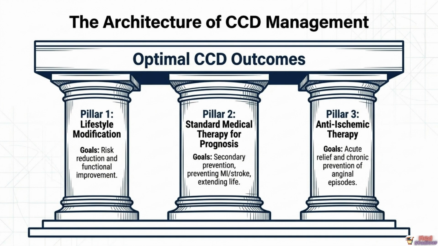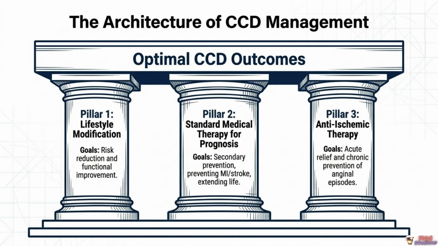These three pillars work together, but it's essential to understand that they are not interchangeable. A patient can be entirely free of anginal symptoms on excellent anti-ischemic therapy while still carrying substantial cardiovascular risk if their prognostic secondary prevention therapy is inadequate.